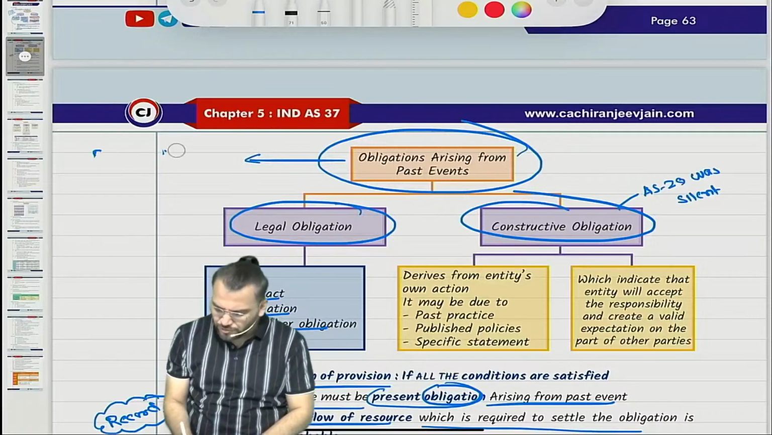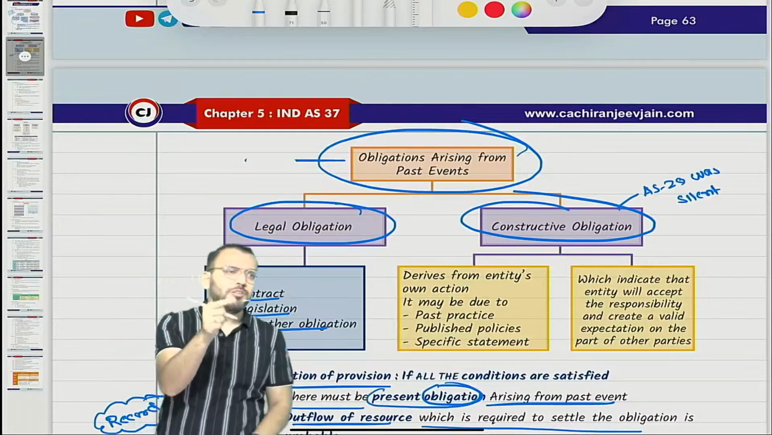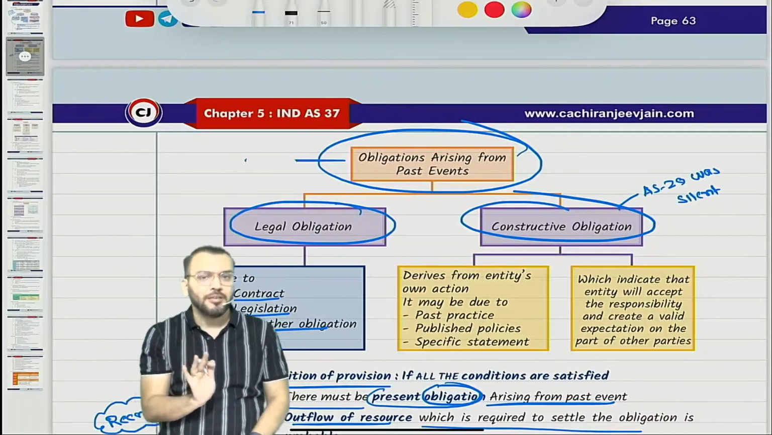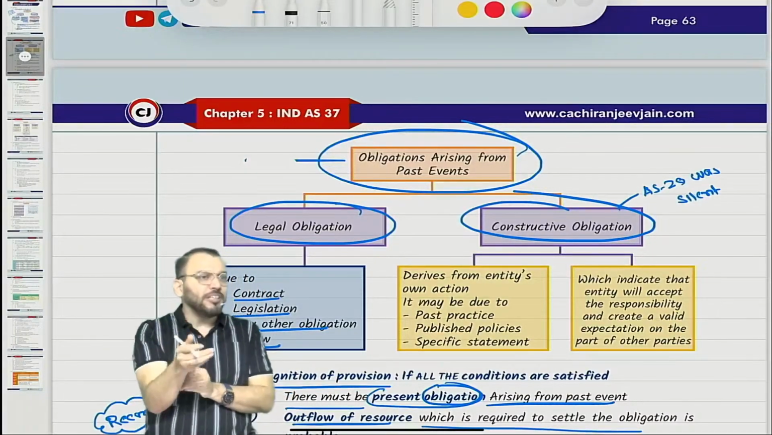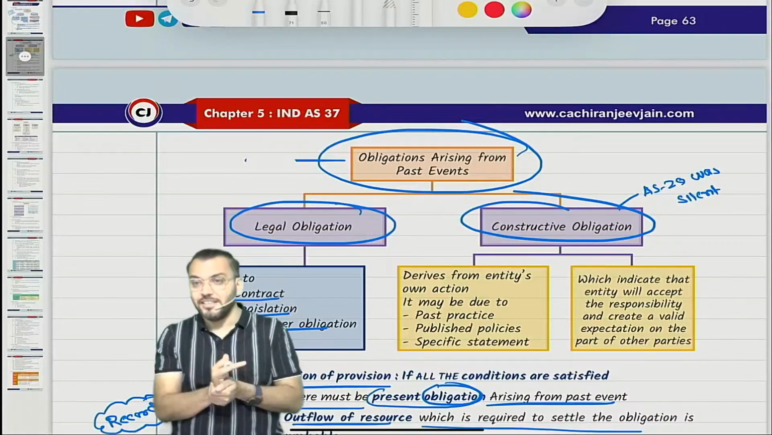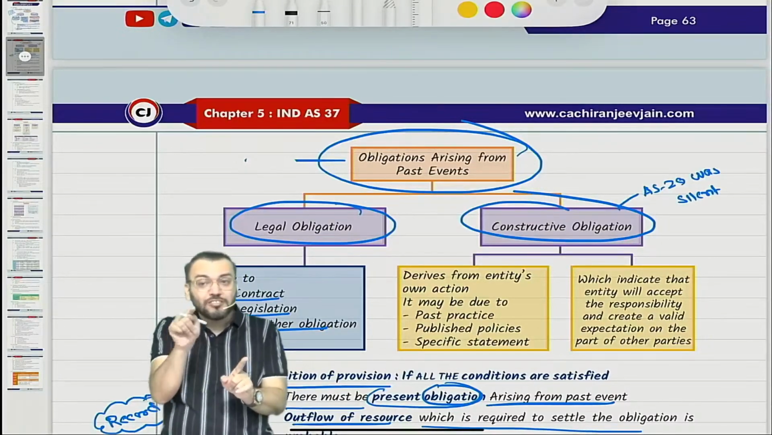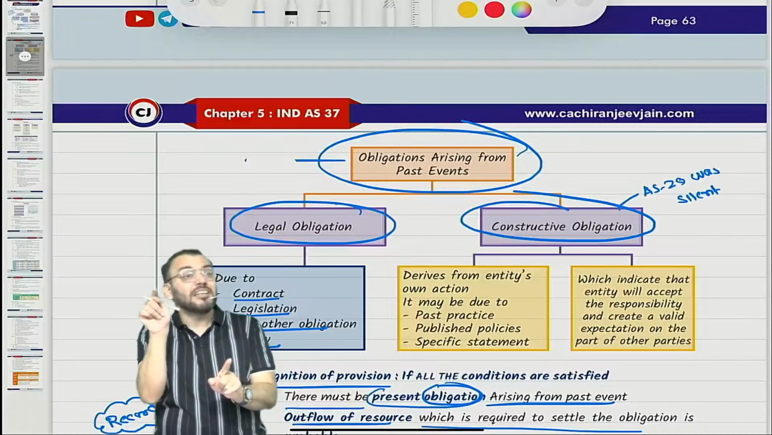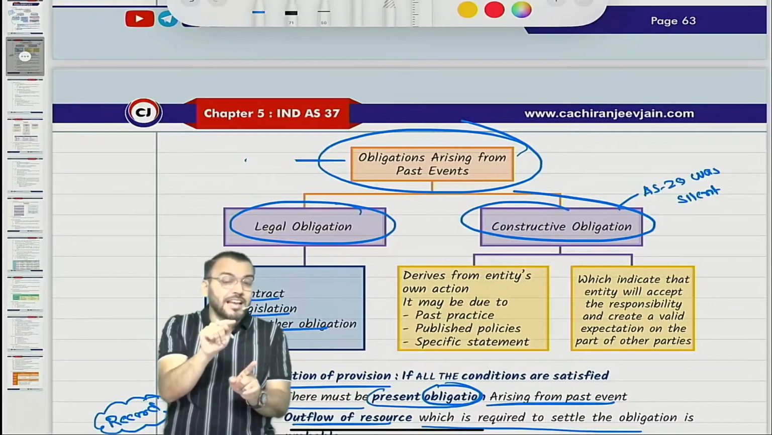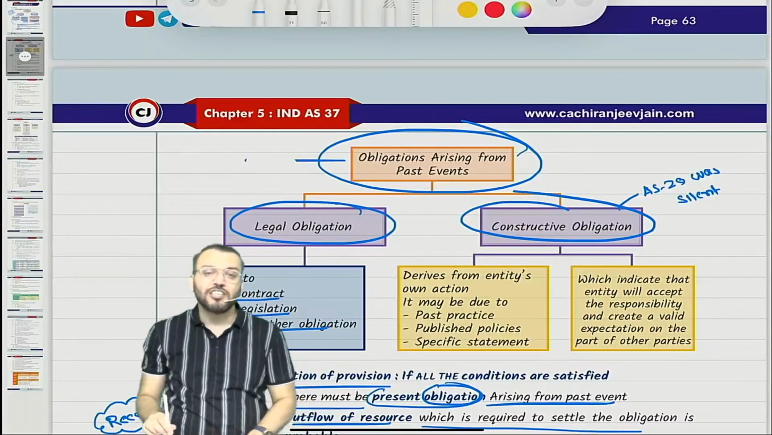Don't write for confusion. This performance obligation detailed discussion will be done under Ind AS 115. But I think you have understood performance obligation will not be covered here because there is no outflow of resources. Have you understood this point? So we are discussing an obligation to pay some consideration, either in the form of cash or in the form of an asset. Now what is constructive obligation?